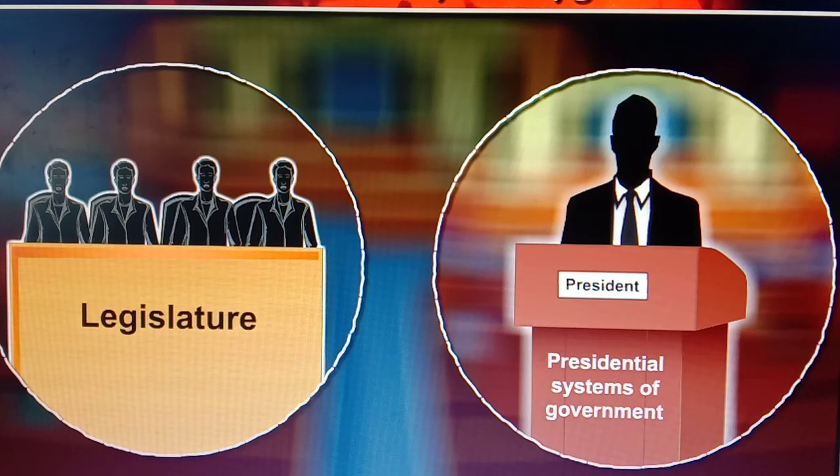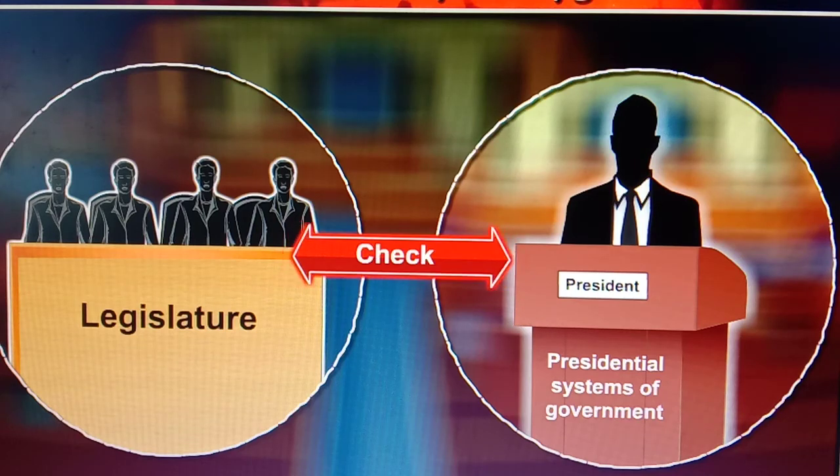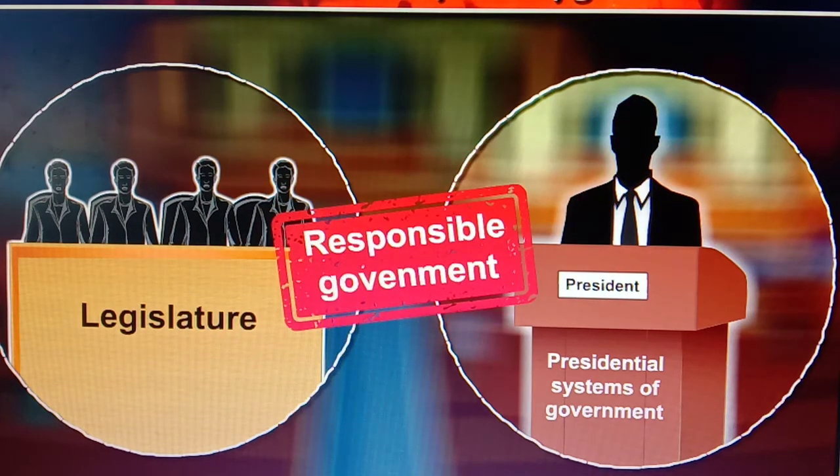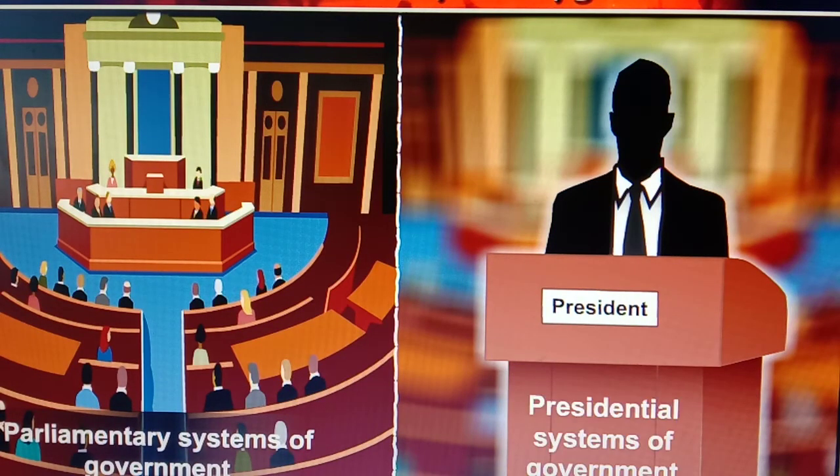In spite of such a structure, the legislature and the executive keep a check on each other. They can keep a check, they can keep a control on each other. They are ready to coordinate, they are ready to maintain the harmony, they are living together peacefully. In the same way, they are trying to check each other. It means they are trying to keep control on each other. So this mutual control over each other can lead to a responsible government. So these are the special features of the presidential system.